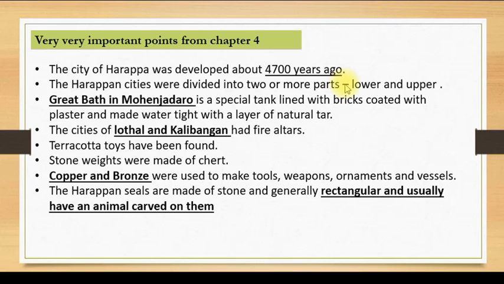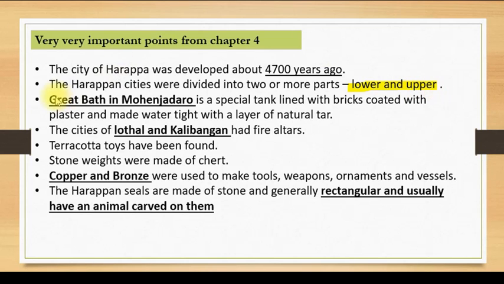So this lower town and upper town was basically a division, and historians suggest that the lower town was occupied by the common people and the upper town was occupied by the people who belong to the ruling class or the elite class. So this is a presumption.